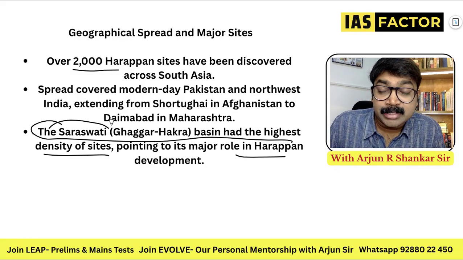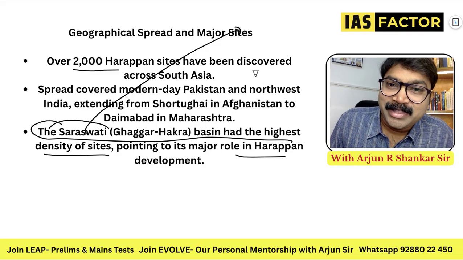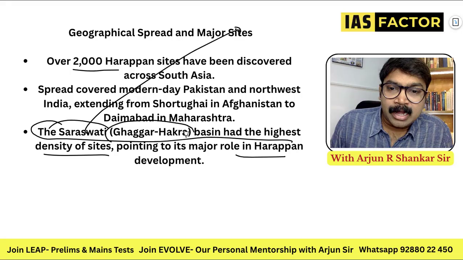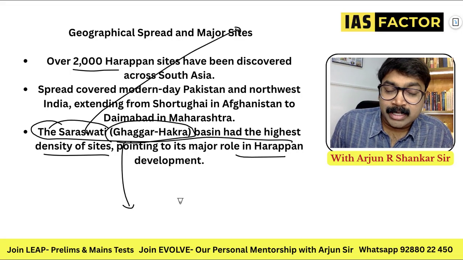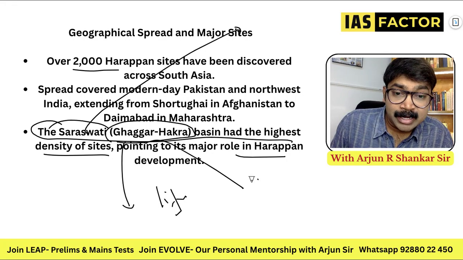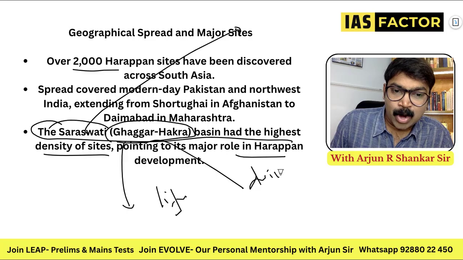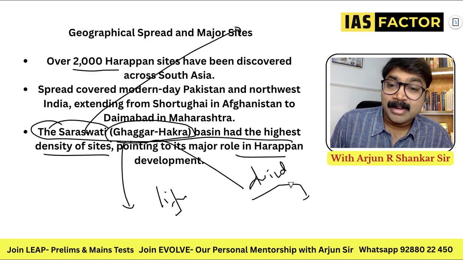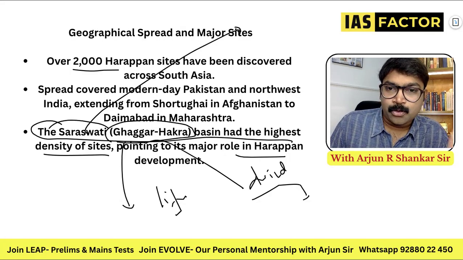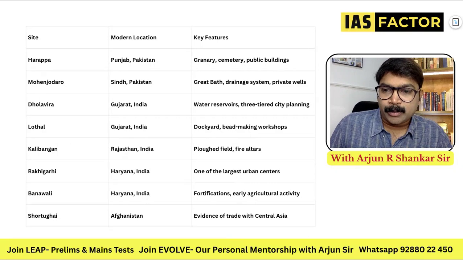So, this river, Saraswati, which we say is a mythical river, used to be there, and we call it the Ghagar Hakra river, because this was a great lifeline to the Indus people, and later on Ghagar Hakra dried. That is one reason why people say the Indus Valley declined. The drying up of Ghagar Hakra. So know about this, and this is the most important thing.